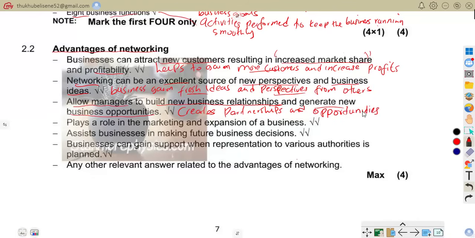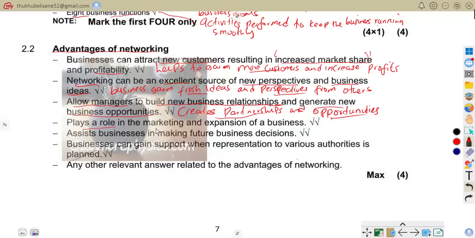For example, suppliers offering discounts. That is an opportunity that you're going to get. Business collaborating on projects, that is a partnership that you're talking about. Because once you get a discount from suppliers, you're talking about the opportunity that you're going to get. When you collaborate, it means now you create a partnership. Hope we are together, good people. Now let us move on.